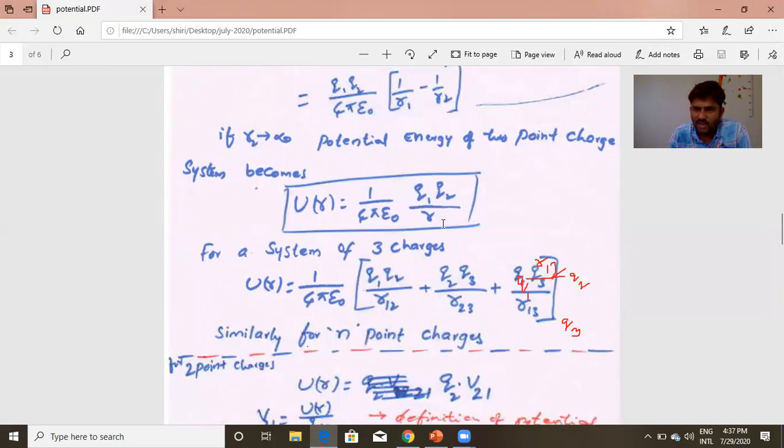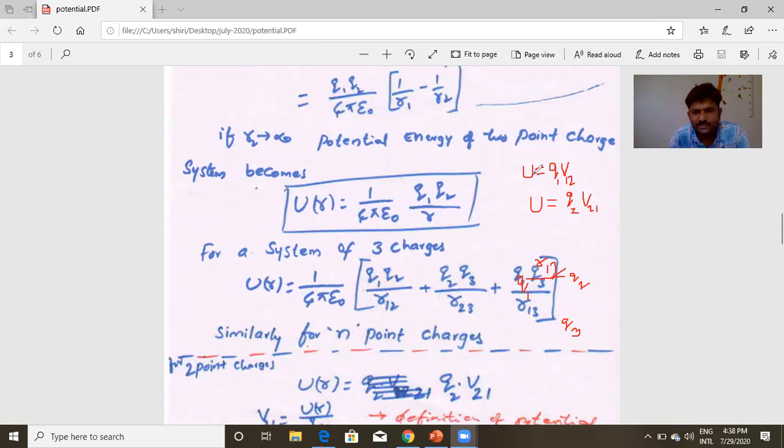by r. We can write this potential energy of two charges in two forms.